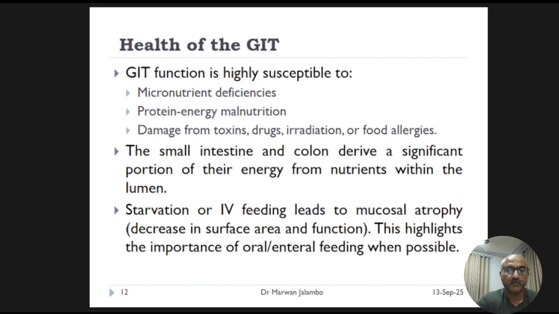If a person stops eating even for a few days or is fed exclusively through an IV, the intestinal lining can begin to atrophy or shrink. This is the use it or lose it principle of the gut. So use it or lose it. So lose it, so atrophy.